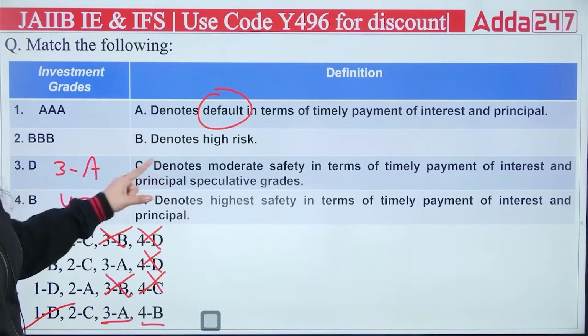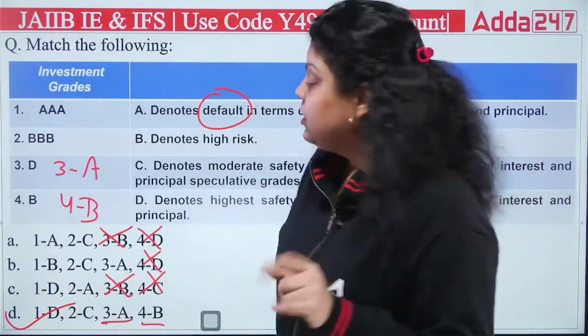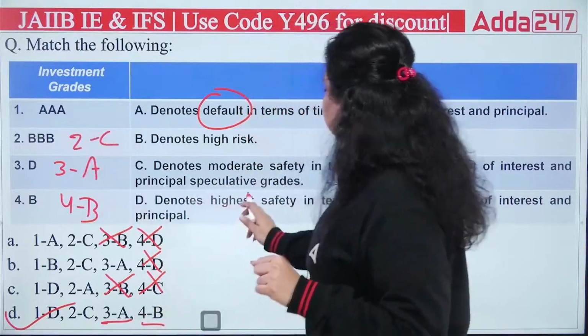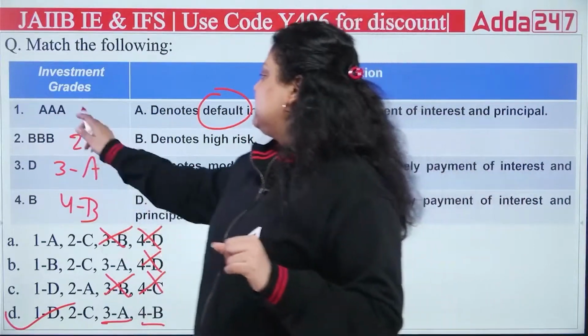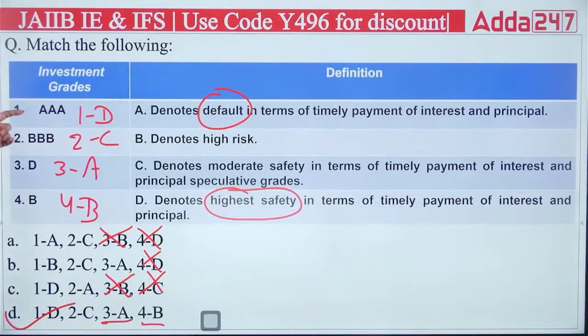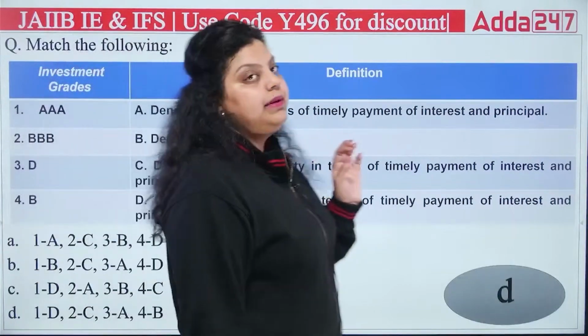Then denotes moderate safety in terms of timely payment. Moderate is there, not high. It means second is C. And denotes highest safety: highest safety is in AAA. So first is D, second is C, third is A, fourth is B. That's the combination, the D option. So you can simply say the right match the following answer will be D option.